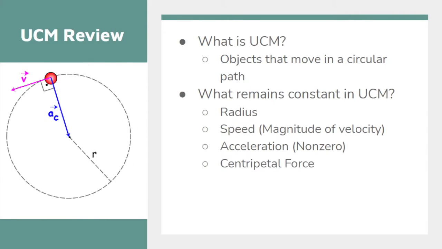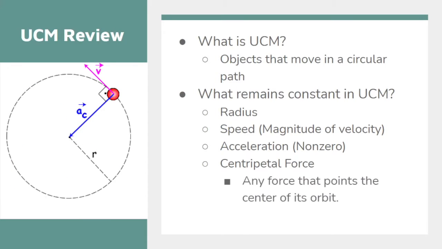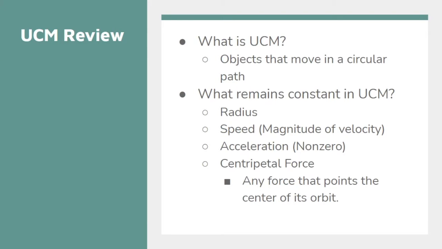And lastly, we have some sort of centripetal force. We need to know that that centripetal force is not changing either. It's going to remain constant. The centripetal force is any force that's going to point towards the center of its orbit. So we'll talk about a few examples in a sec as well, but just know that when an object is undergoing uniform circular motion, whatever force is pointed towards the center of its motion or of its circular orbit is going to be our centripetal force.